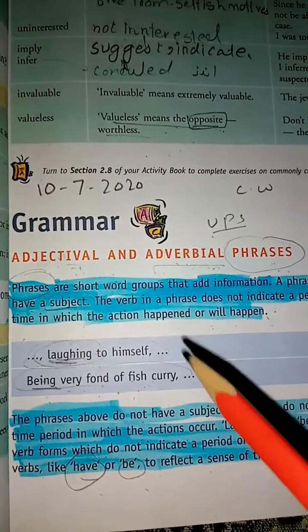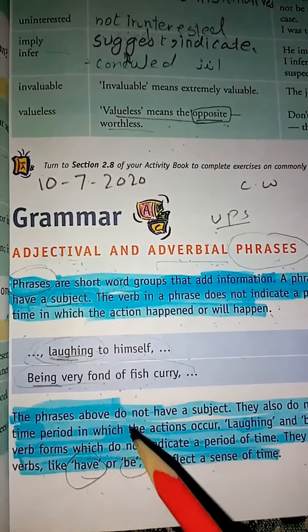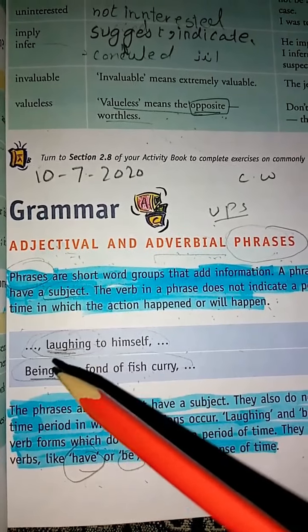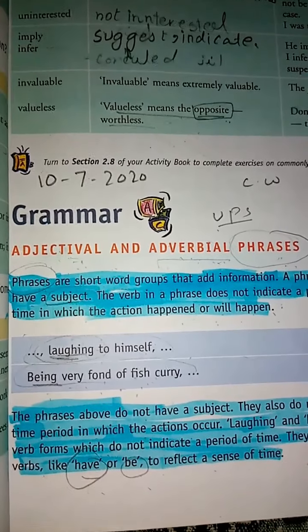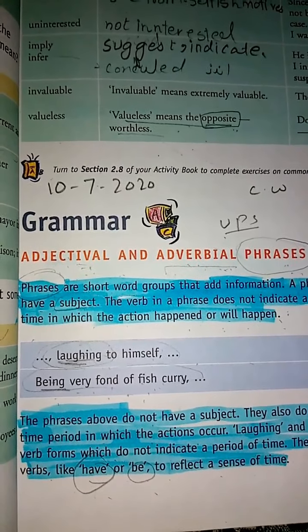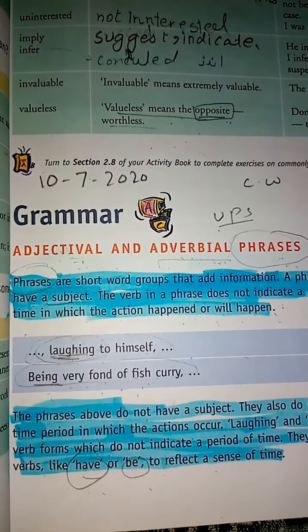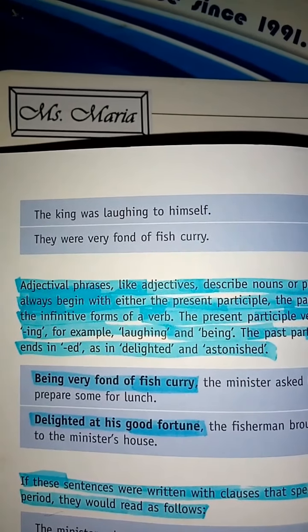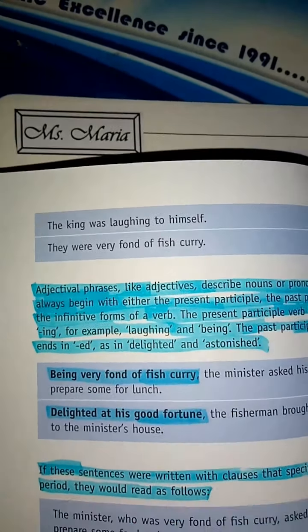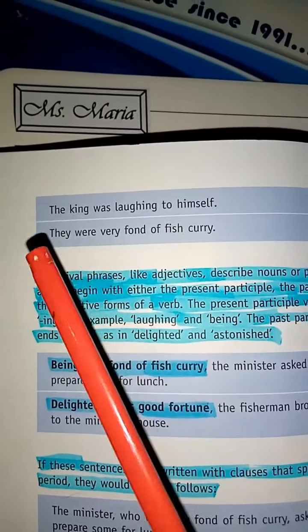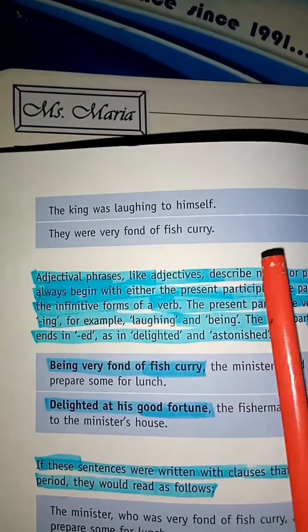So if we want to show the time period, we must add these helping verbs with these verbs, so it will be clear whether this is the time period of the future, the past or the present. And if we do not want to use a phrase, we have to write a full sentence: the king was laughing to himself and they were very fond of fish curry.